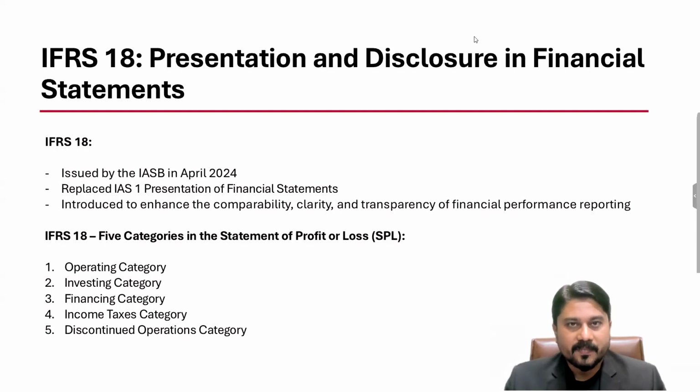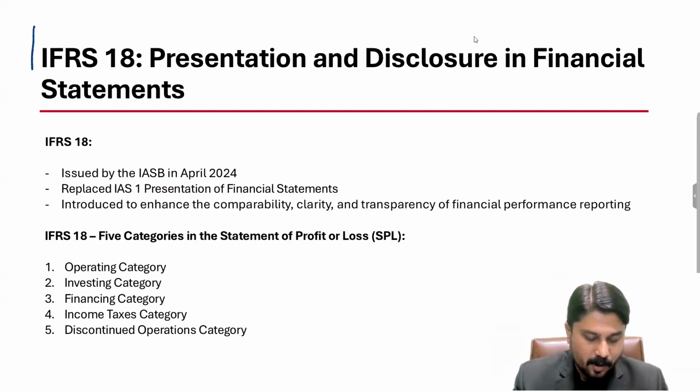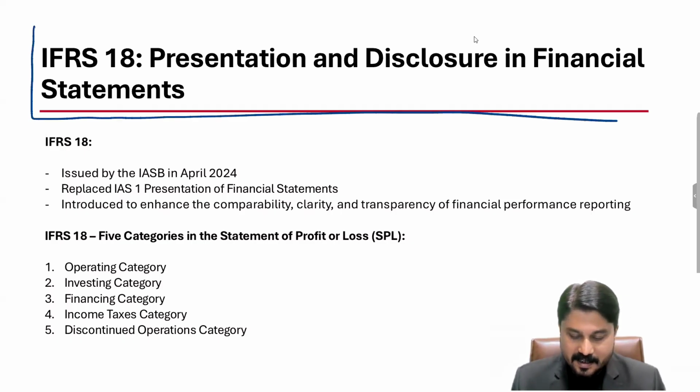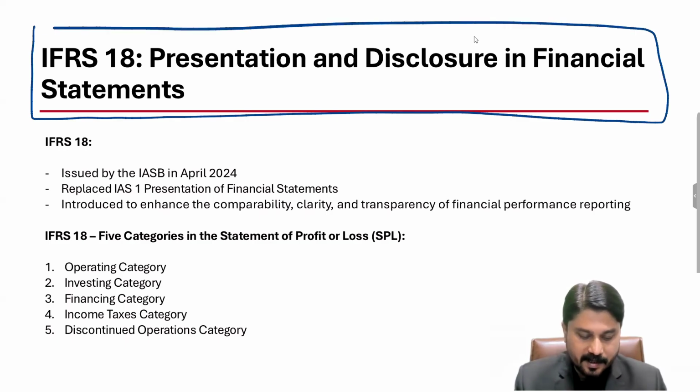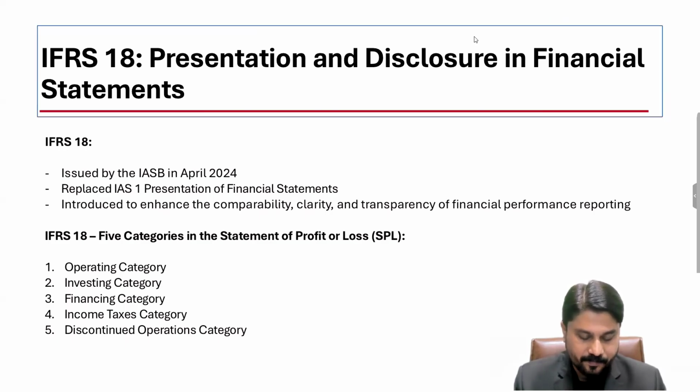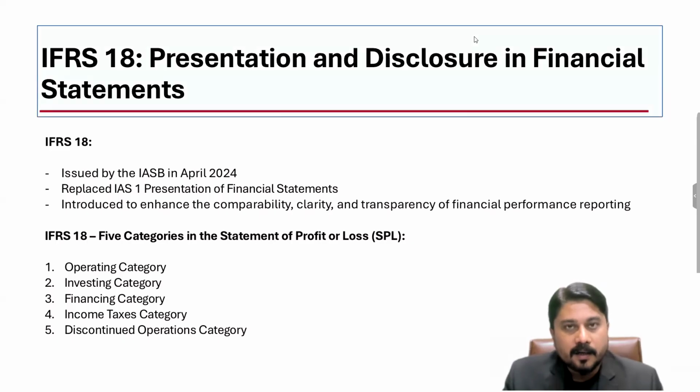All right. I welcome you to this session wherein we are going to discuss IFRS 18 presentation and disclosure in financial statements. In the past, there were two IASs, IAS 11 construction contracts and IAS 18 revenue recognition.